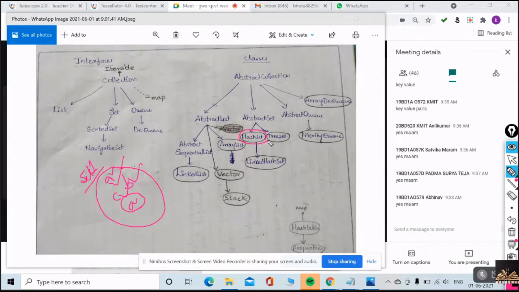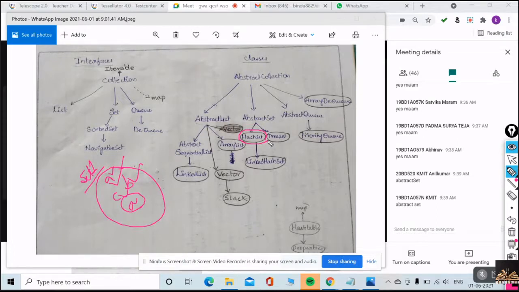I want to implement the set interface, so which class do I need to choose? AbstractSet. If I choose AbstractSet, what is going to happen, Anil?